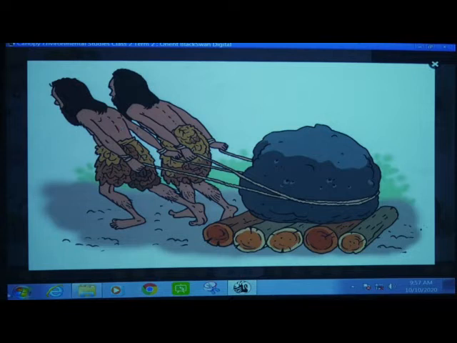In this picture you can see these two men. What are they doing? They have tied the logs of wood together. Four or five logs are there. How many logs are there? 1, 2, 3, 4, 5 logs are there, and they have tied them together, and on this you can see how they are carrying the load of this thick thing on the logs.